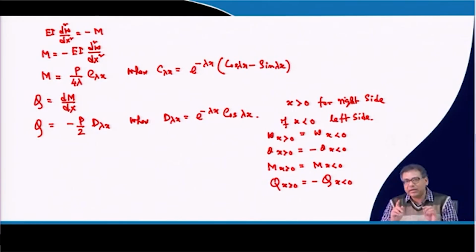If your point of interest is left side of the loading point, then your deflection will be same, bending moment will be same, but in case of shear force and the slope, your sign will change. That is it. That means, whatever values you are getting for the right side, that means x greater than 0 case, you have to put minus for the left side for the same distance from the loading point. Clear? So, this you have to remember.